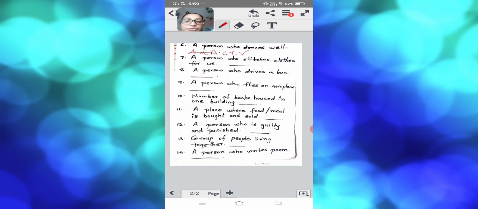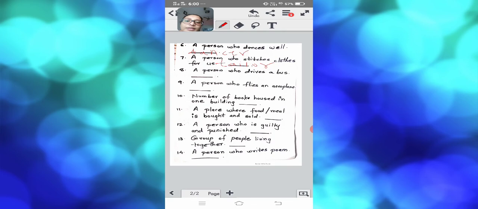Now, children, let us go to the next example, a person who stitches clothes for us. For example, children, normally if you wear a good type of clothes, instead of saying such a long phrase, a person who stitches clothes, we have to use a short term. What is it called? Yes, it is called a tailor. So you have to write tailor. That is the spelling of tailor.